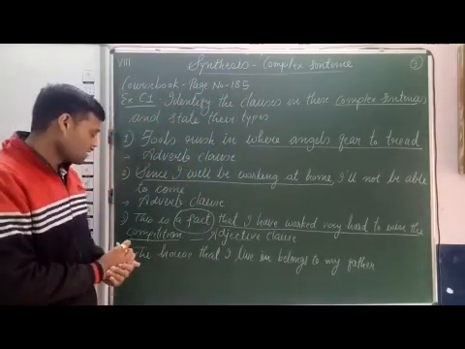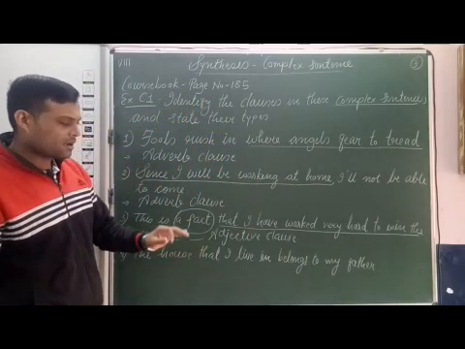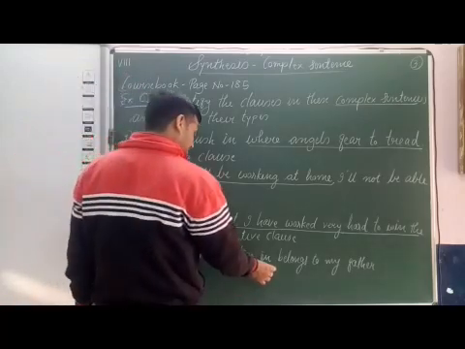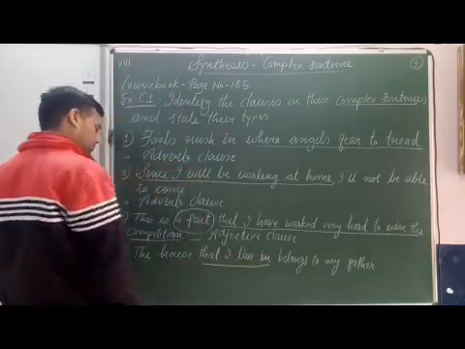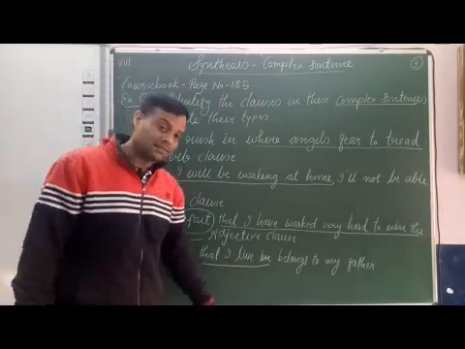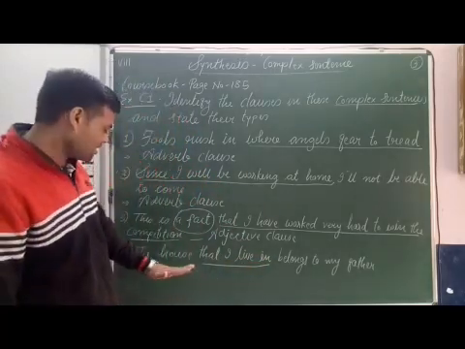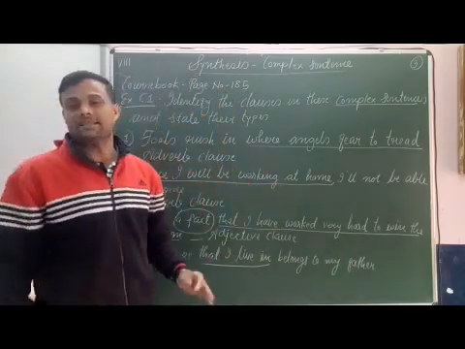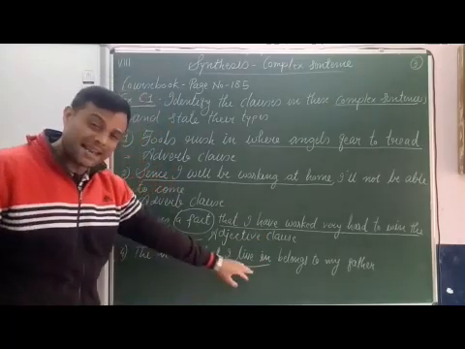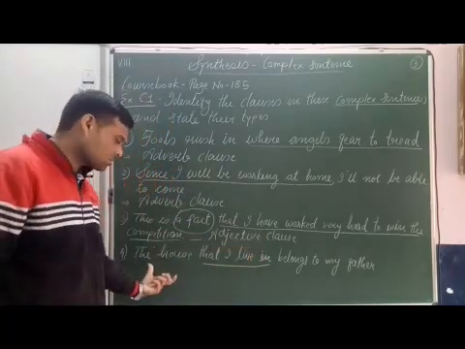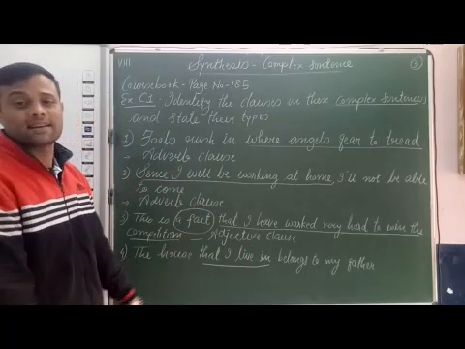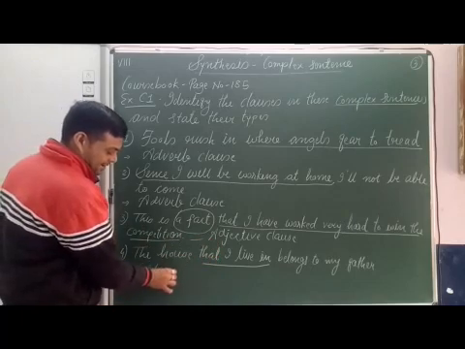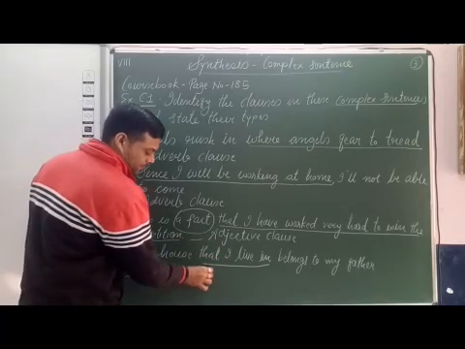Next, fourth sentence. The house that I live in belongs to my father. Here the subordinate clause is that I live in, and the main clause is the house belongs to my father. That I live in is the subordinate clause, and it tells something about the house, and house is a noun. So that I live in is an adjective clause.